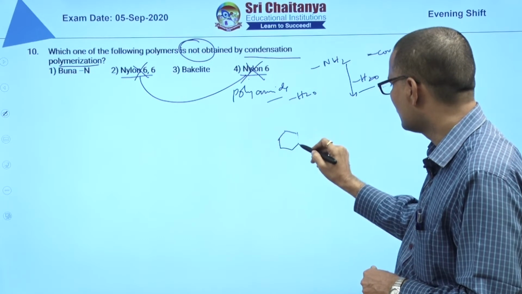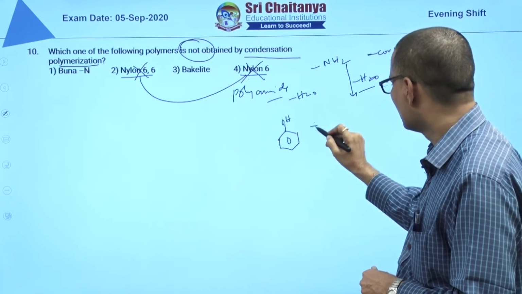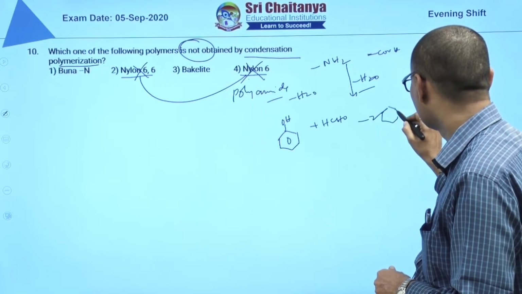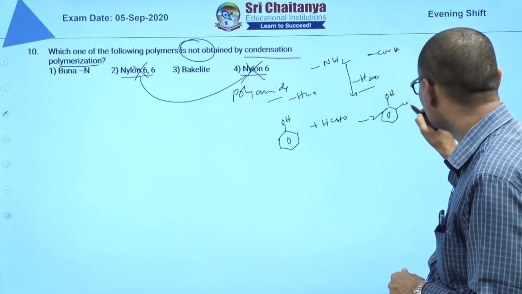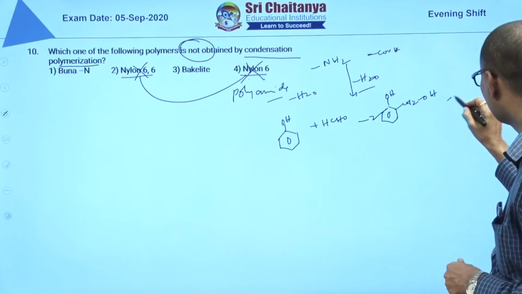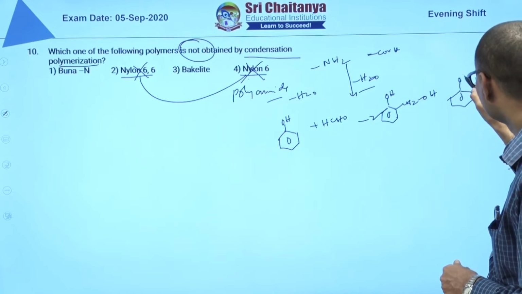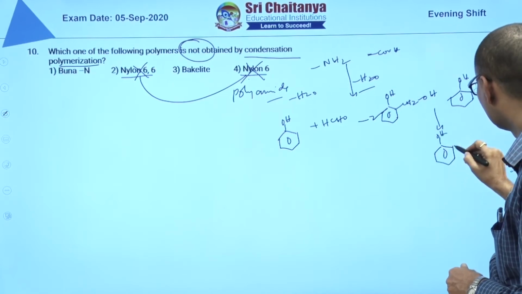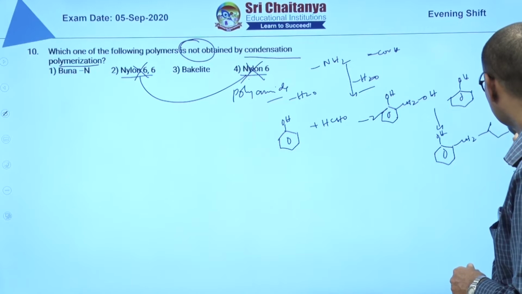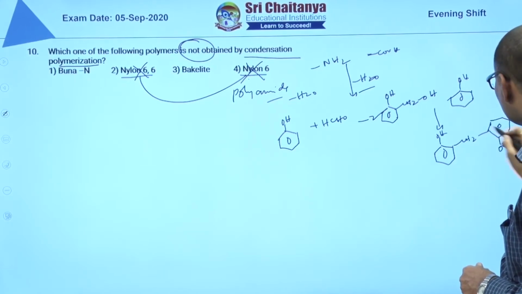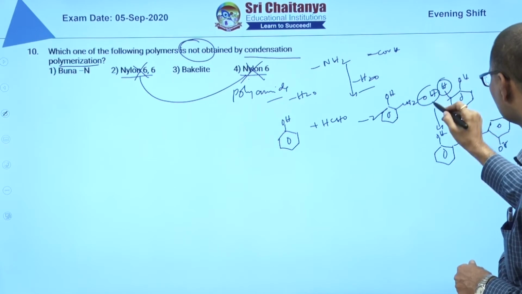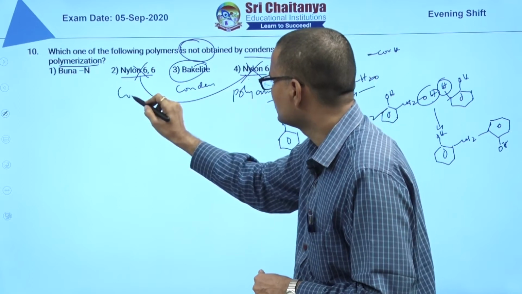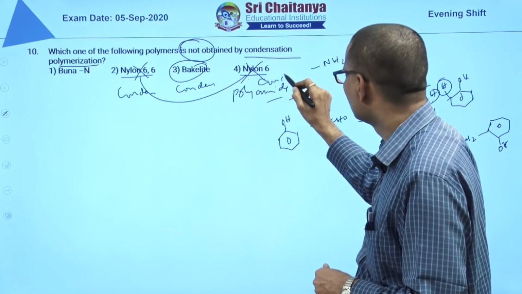Bakelite means phenol and formaldehyde, so here OH and HCHO are there. What will happen here? First you will get OH, CH2OH, and again it reacts with another phenol. It attacks on the ortho or para position. In this process, CH2 forms, and this OH and this hydrogen will be lost. So this is also a condensation polymer. This is condensation, this is condensation, this is condensation. Not condensation.